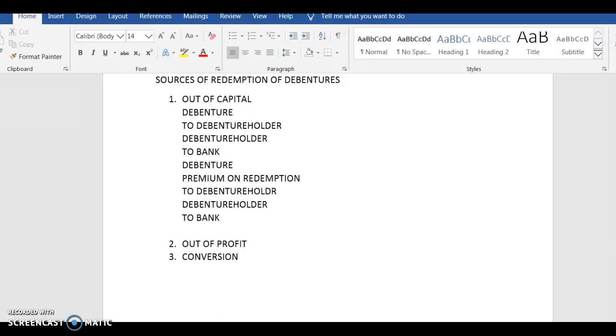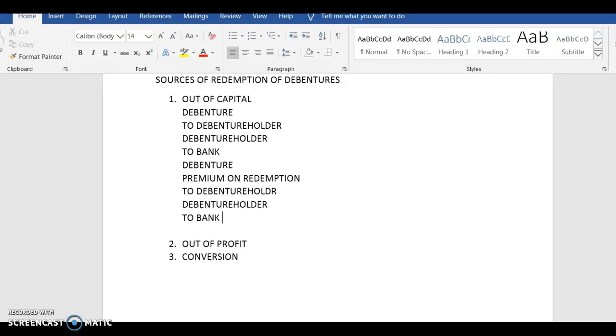Please note that this premium, if while you were issuing, you have debited the loss on issue, that is premium on redemption you have shown as loss on issue, and you have written it off, then there is no need of this entry that I am telling you.